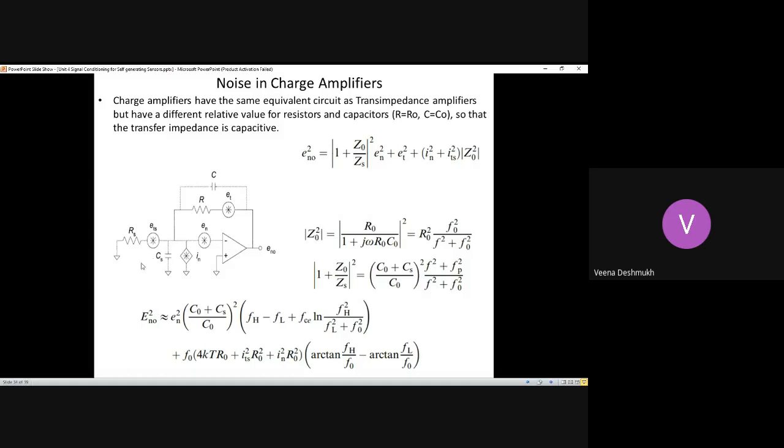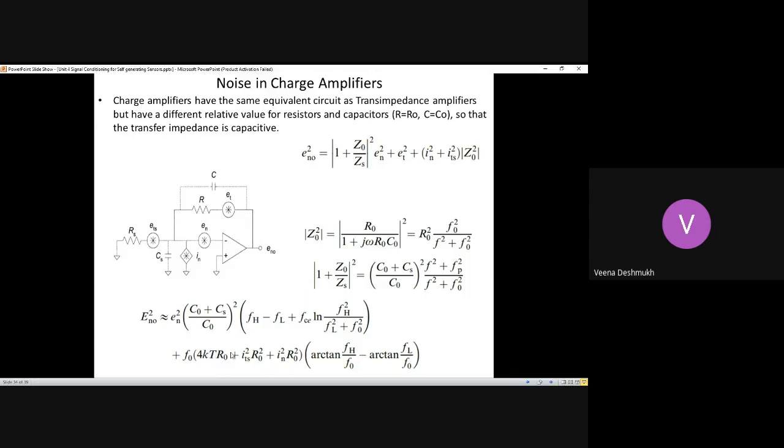And for the noise calculation, we have already seen 4kTB into R0 is the total noise voltage generated, where B is the bandwidth of the signal. Once you know the bandwidth, calculate the bandwidth first, in which band the noise is generated. On the basis of that, you can calculate the noise voltages using this formula, 4kT into B into R0.